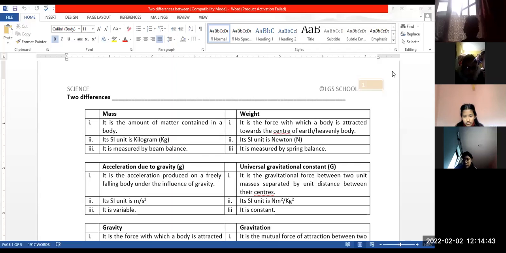The universal gravitational constant is constant. The unit of acceleration due to gravity is meter per second, and the unit of universal gravitational constant is Newton meter square per kg square. Listen, the unit of acceleration due to gravity is not meter per second, its unit is meter per second square, because it is acceleration. The unit of acceleration is meter per second square. Okay, very good.